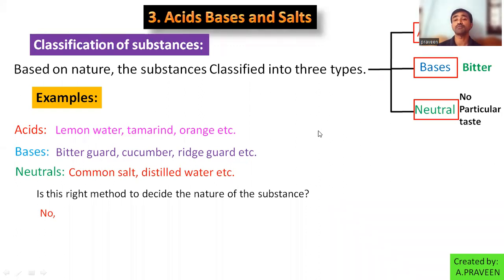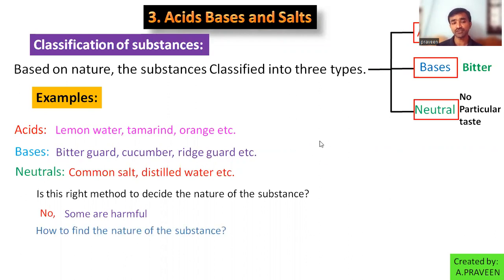Yes. They may be poisonous, harmful to our body, right? So due to that reason, we are not depending on this method. Instead of taste, we need to use another characteristic property to find the nature of the substance.